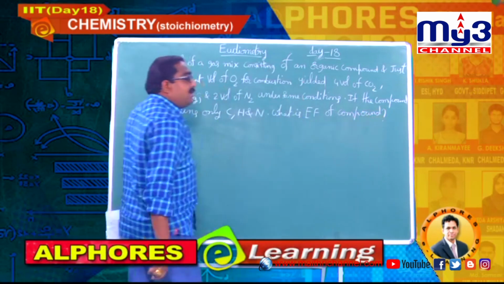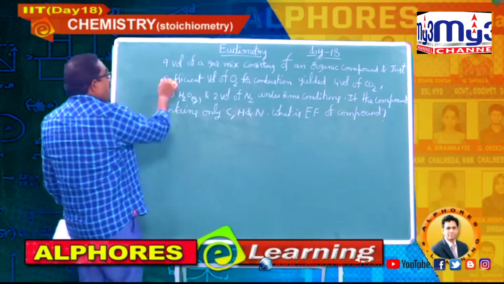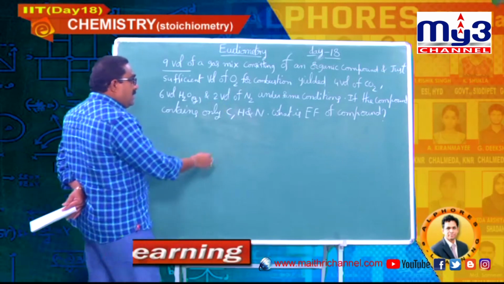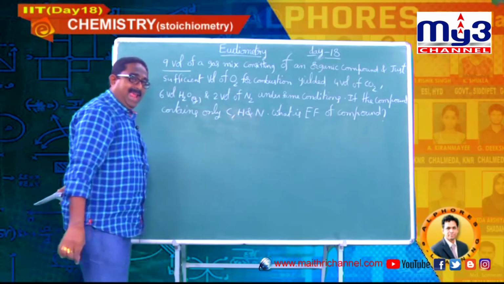So you have to evaluate the empirical formula of this compound. He has given 9 volumes of a gas mixture of an organic compound, and at the end he has given that the organic compound contains C, H and N.